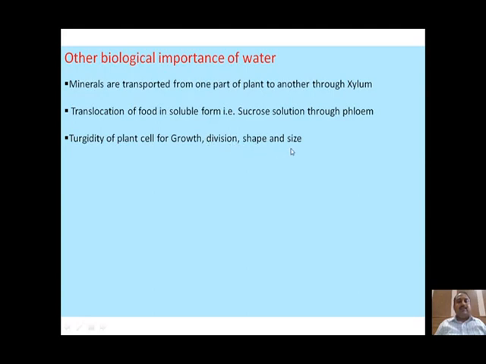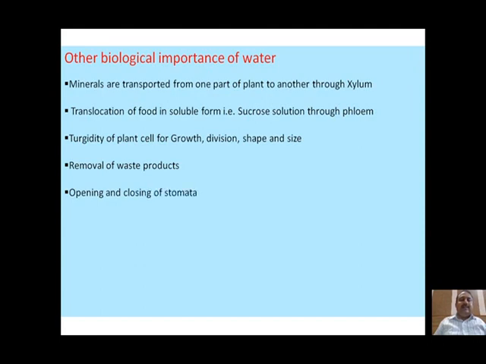Now, this is also responsible for maintaining the shape and size of any plant cell, plant tissue, or an organ. When the plant is turgid, then only the shape and size of the plant can be maintained. Now, this water is also responsible for removal of waste products. Various types of waste products are produced in the plant, and these are also dissolved in water and removed from the plant.